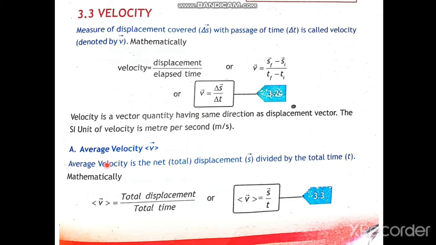Average velocity. Average velocity is total displacement divided by the total time taken. Average velocity is represented by v average, by the sign v bar, equal to S divided by t. From this we get the most basic equation of physics, that is S is equal to vt.